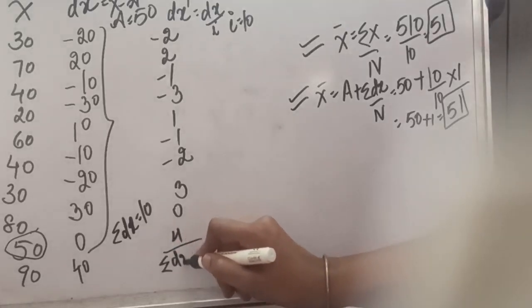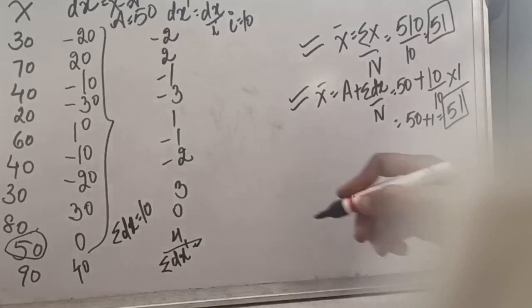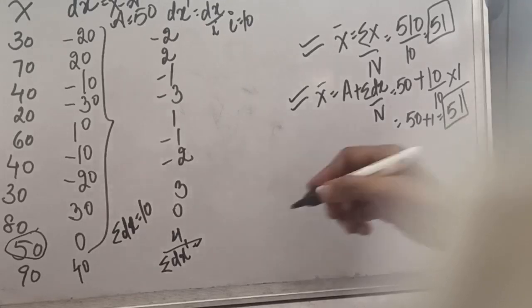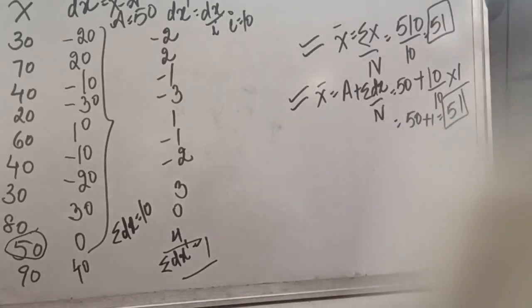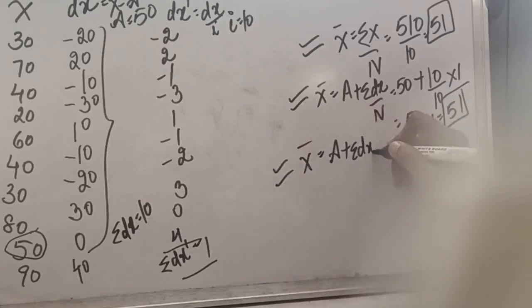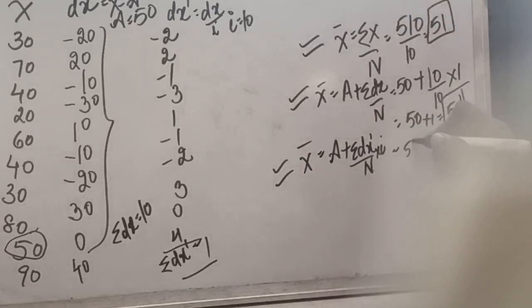So it will be giving me the answer of sigma dx dash, and when we solve this, our sigma dx dash comes out to be 1. Now let us apply the step deviation method. Mean in case of step deviation method is A plus sigma dx dash divided by n into I. Here our assumed mean was the same, we have not changed it. We can change it also, but there was no need to change. So 50 plus sigma dx dash, which is 1, divided by n. N is the number of observations, that is 10, multiplied by I, which is 10. So this will be cancelled, 50 plus 1, that is 51.